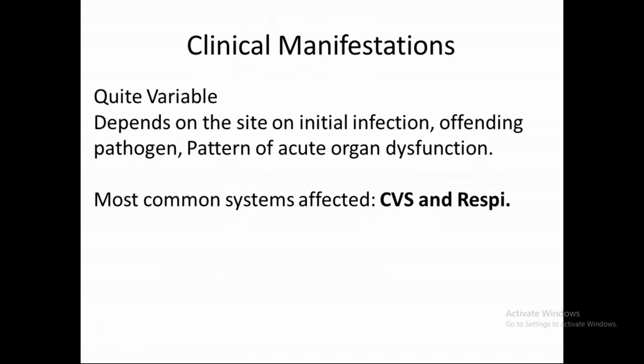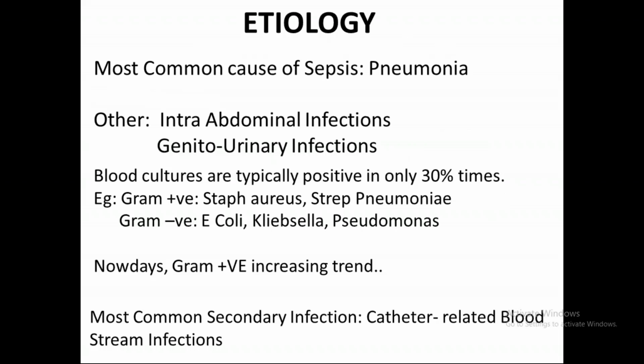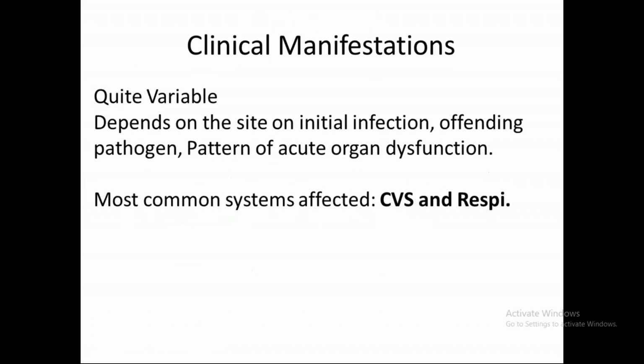So the clinical manifestations are very variable. It depends on the site of the initial infection. If it is pneumonia, there will be clinical features of pneumonia; if it is an intra-abdominal infection, there will be its features. So it depends on the site of initial infection, the offending pathogen, and the pattern of acute organ dysfunction. The most common systems affected are the cardiovascular system and the respiratory system.